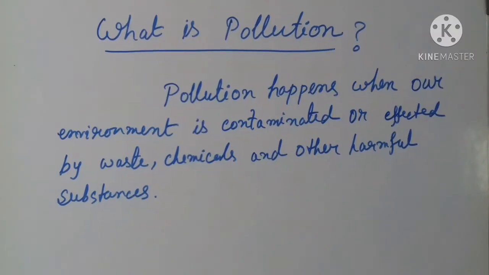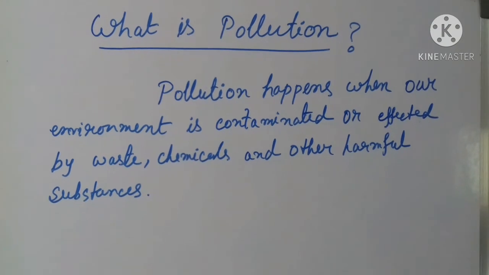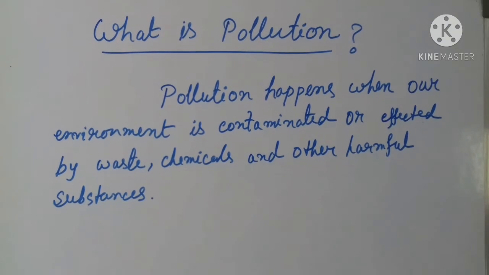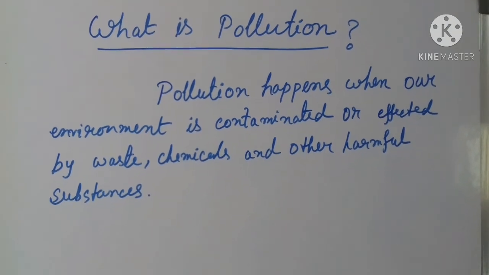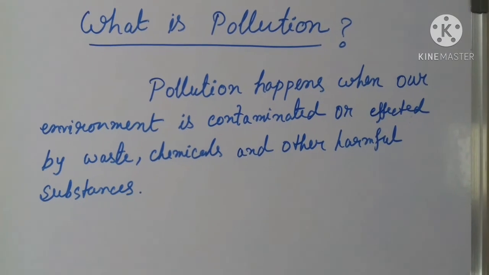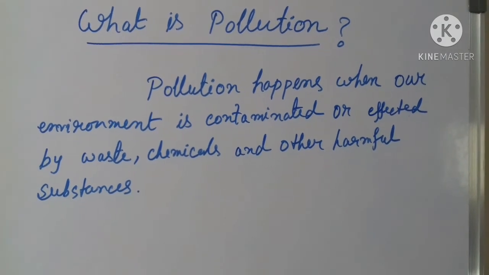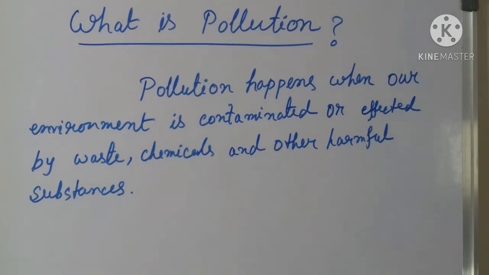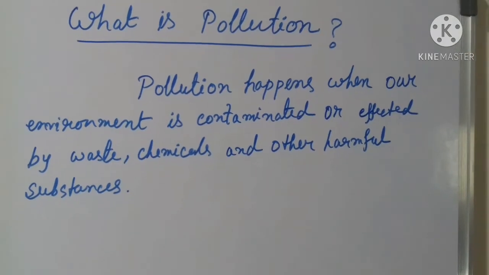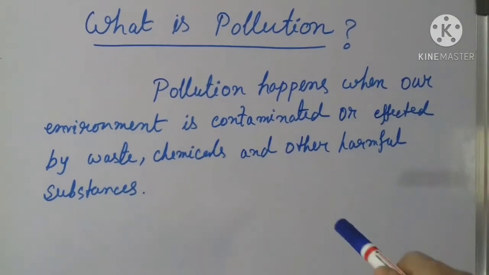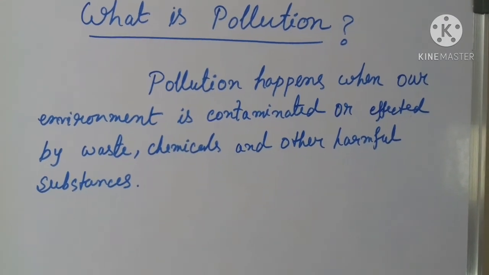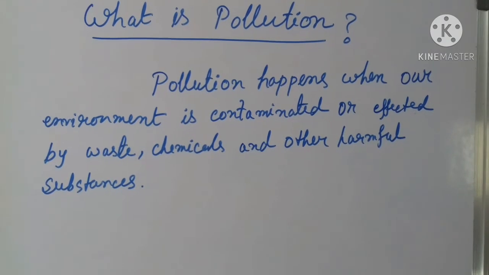So let's get started. Students, today we are going to discuss a very vital problem of our society, that is pollution. But before we start the discussion, we should know what pollution is. Pollution happens when our environment is contaminated or affected by waste, chemicals and other harmful substances. This is a general idea about pollution. It means when our environment gets affected by some harmful substances.